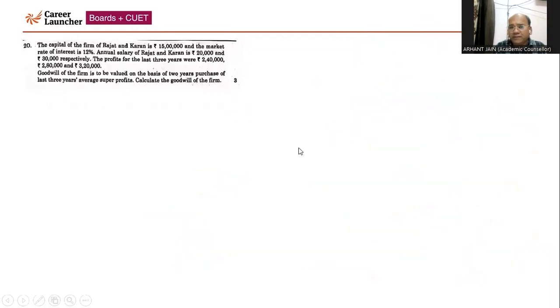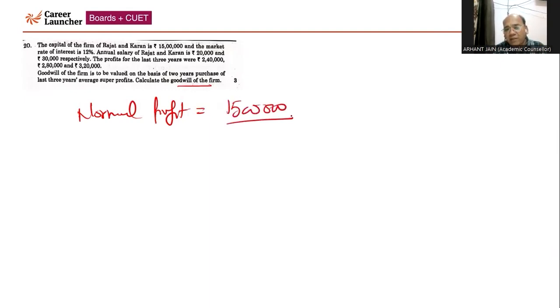Now question number 20. So the capital of Rajat and Karan is 15 lakh rupees. Market rate of return interest is 12%. So you need to calculate the goodwill of the firm on the basis of super profit method. So first of all, you need to calculate the normal profit. The normal profit is to be calculated by the average capital employed into normal rate of return. Here we are given the capital employed, we'll assume it is equal to average capital employed, multiplied by the normal rate of return, which will be assumed as equal to the rate of interest on the capital of the partners. So the normal profit will come 1,80,000.